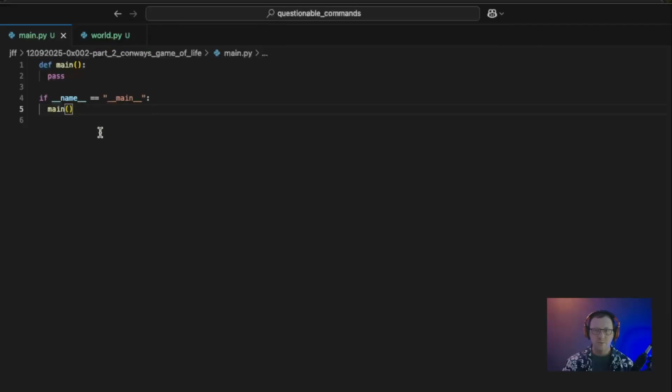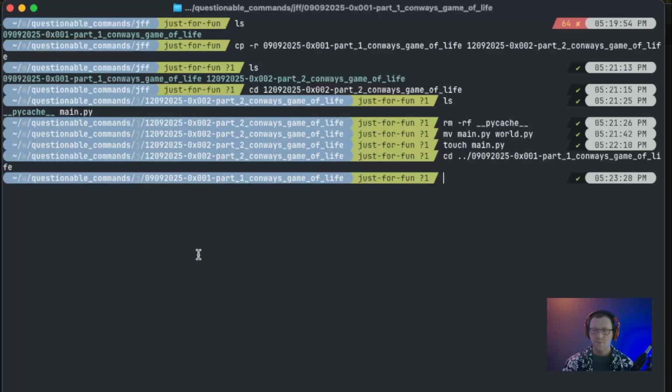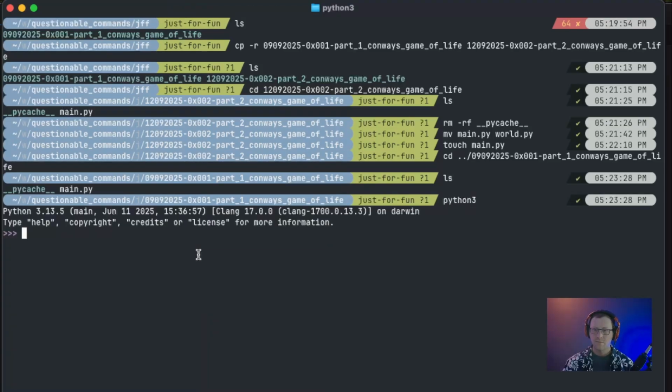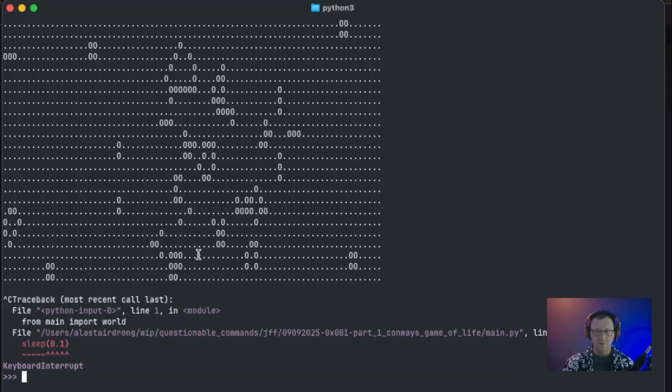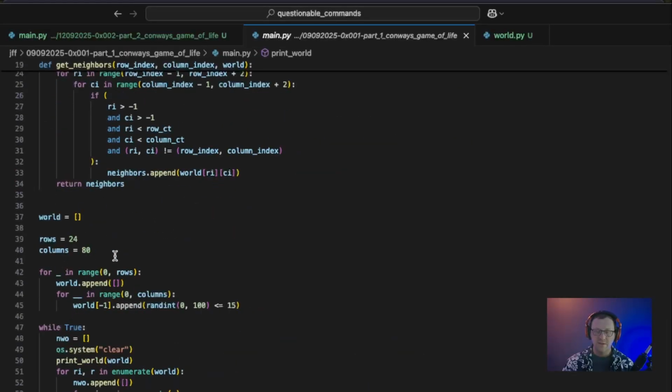All right, and if you're not familiar with what's happening here, let's go ahead and jump back into the code for part 1, and I'll demonstrate exactly what happens. And we actually used this to our advantage in part 1. So let's cd to part 1, and we'll fire up Python here. And within Python, we will, from main, import world, which is our variable name, right? And that actually ended up executing the code, didn't it? And if we go ahead and look at part 1, we will see that there's nothing preventing the execution.